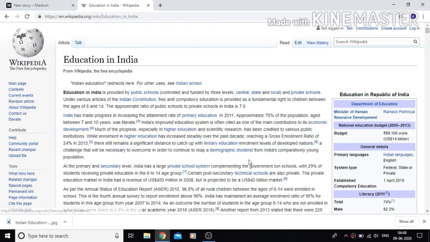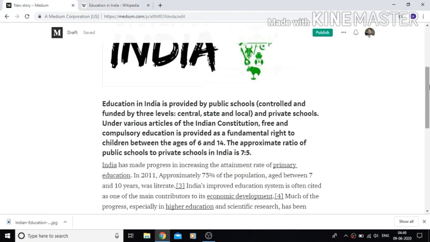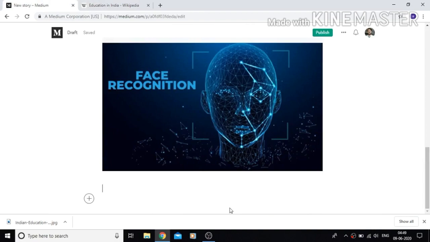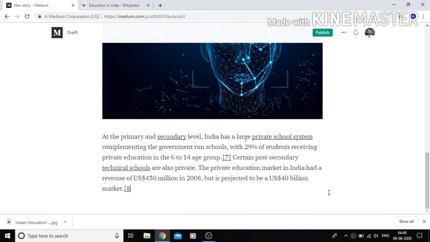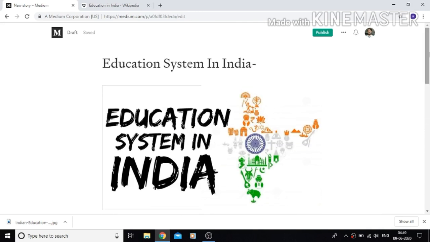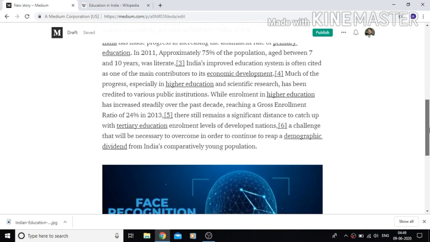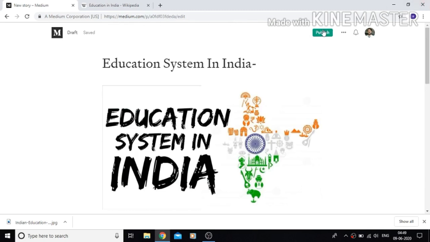After completing, let me again copy the content. Control C. Guys, now in this way you can create a whole project. So when you have written and completed your article or story, you have to publish it. So how to publish? Here the option of Publish is given.